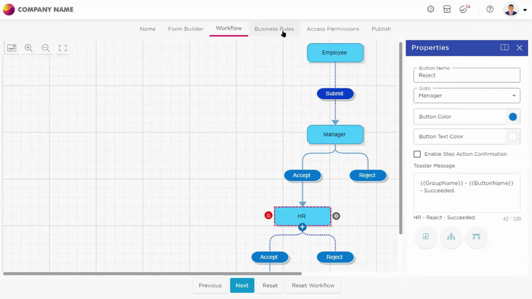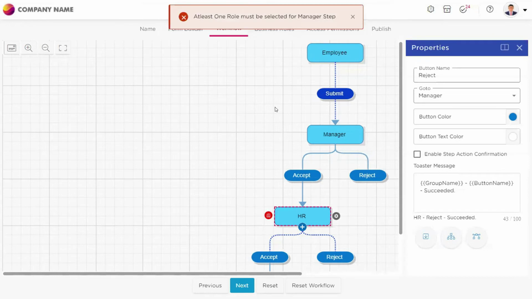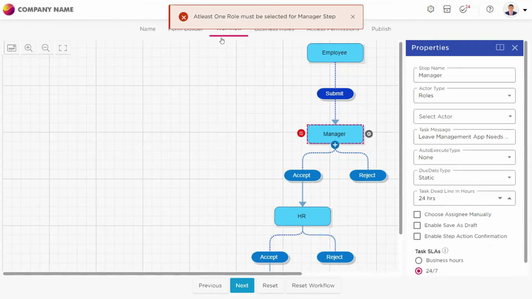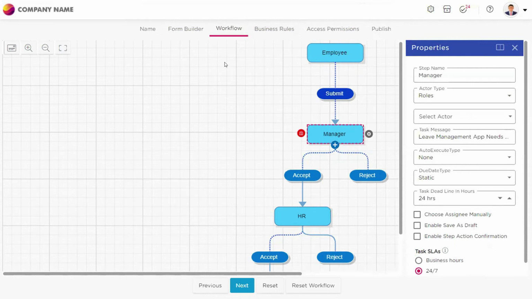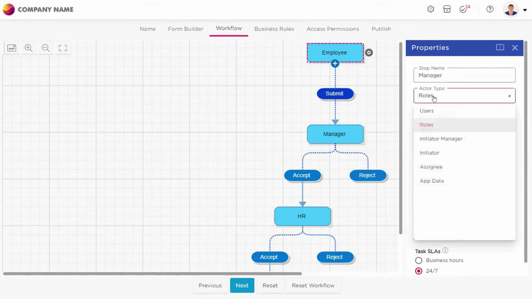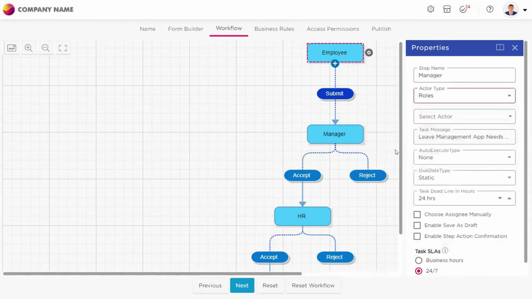Now let's come to the business rules option. Okay, so the system is throwing errors. As you can see, the system will always throw an error or notify you if you are doing something wrong. So here I can select the role and I can select the actor.